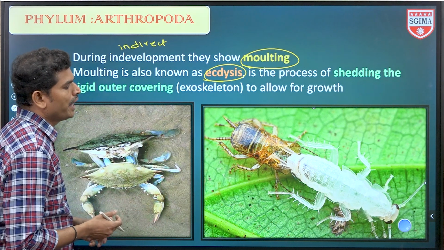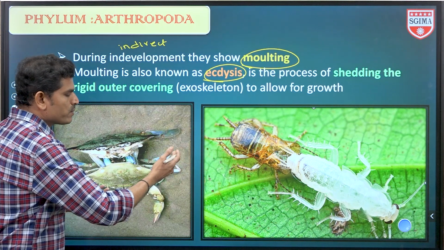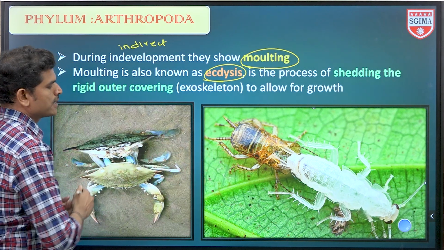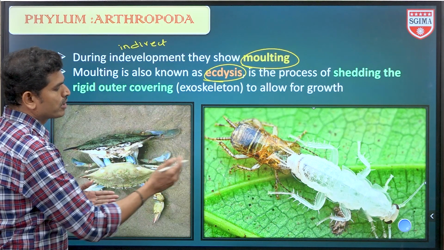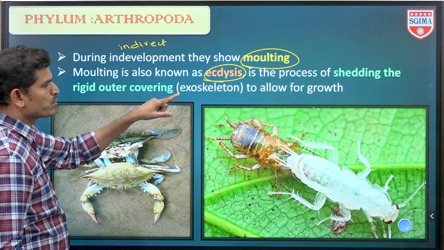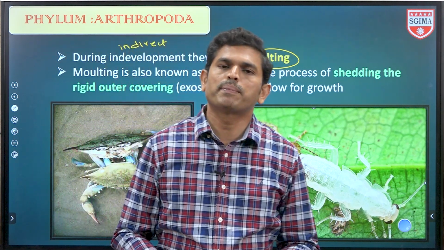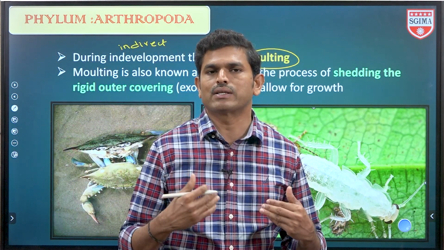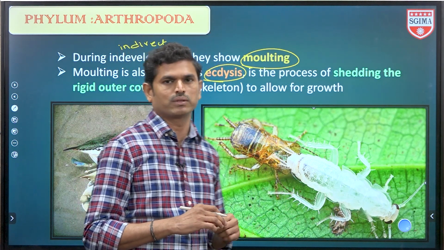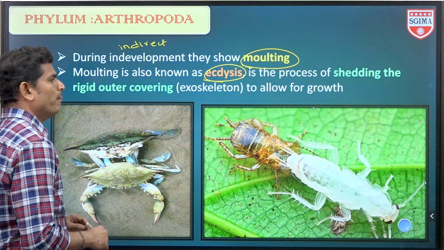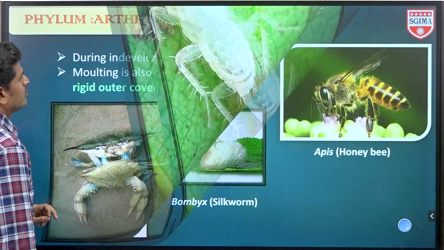For this, a hormone called ecdysone is used. Most insects and crustaceans like crabs, prawns, cockroach show this process. Even reptiles shed their skin by a process called skin casting. Here it is called ecdysis or molting. This point is not mentioned in NCERT.